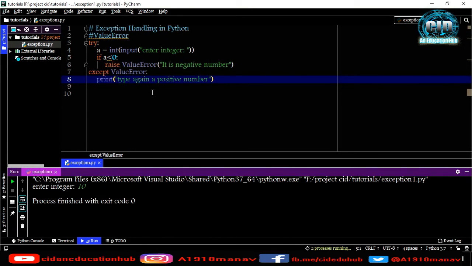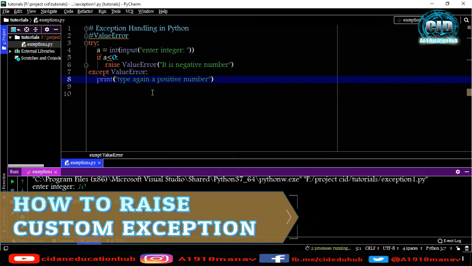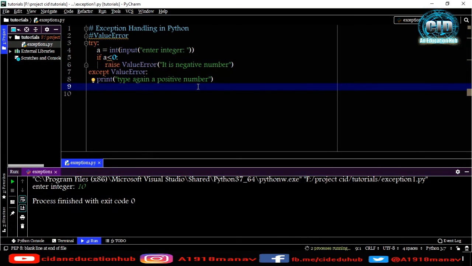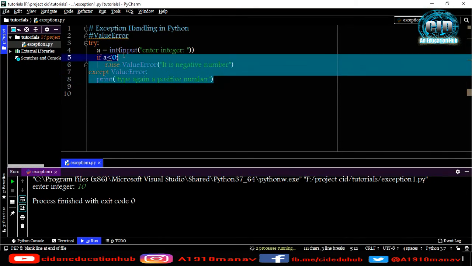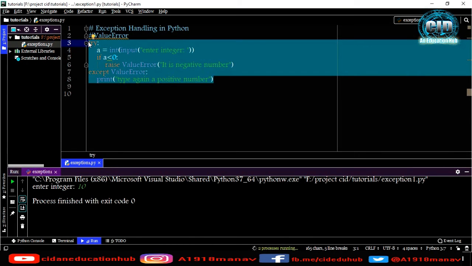Now let me show you how you can throw your own built exceptions. Okay, you can make any exceptions on your own, and then you can throw those exceptions. For that I'm removing all the things.